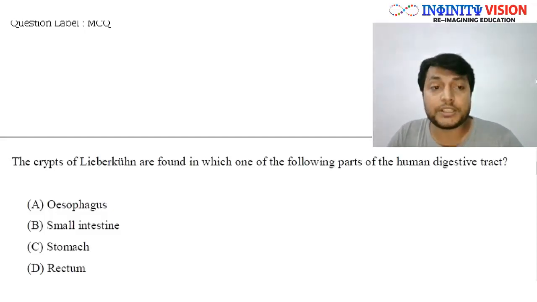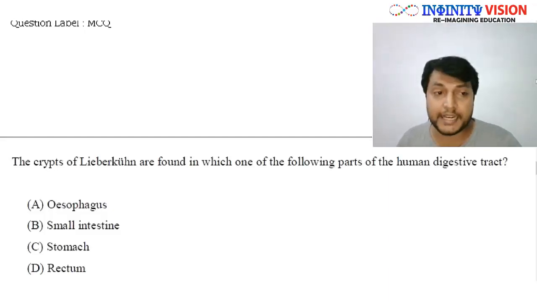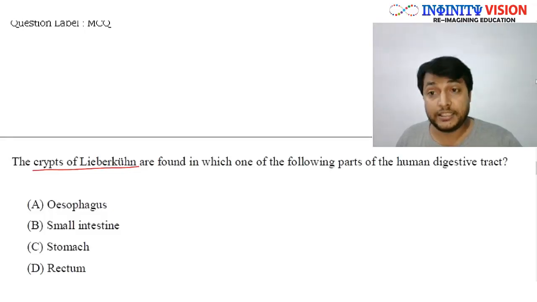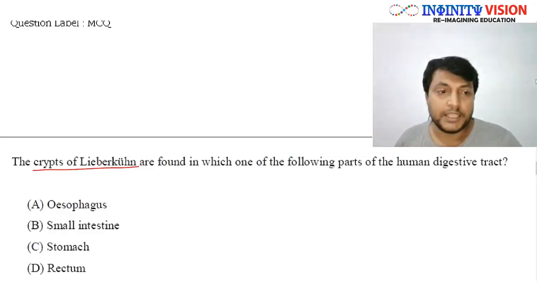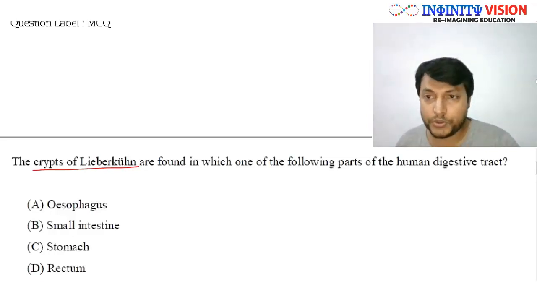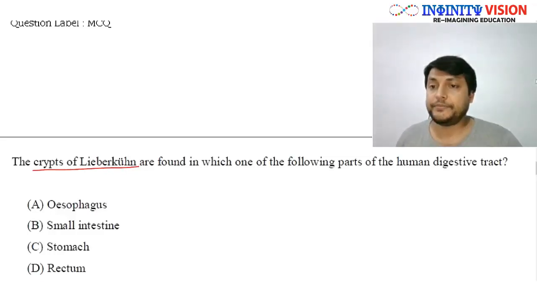Right? So the question is asking about a particular gland called crypts of Lieberkühn, and the question asks, where is it found in the human digestive tract or human digestive system? Is it found in esophagus or oesophagus? Both are the same thing. Or in small intestine, or stomach, or rectum? Correct? Now, to answer this question, you need to know the histology of the human digestive tract.